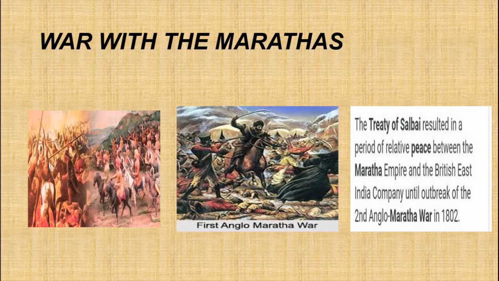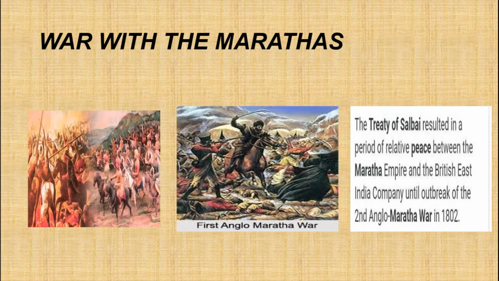So they were divided into many states under different chiefs, sardars, belonging to dynasties such as Scindia, Holkar, Gaikwad and Bhonsle. Actually, these chiefs were held together in a confederacy under a Peshwa.